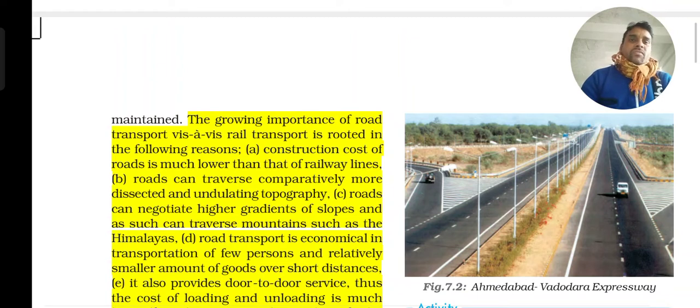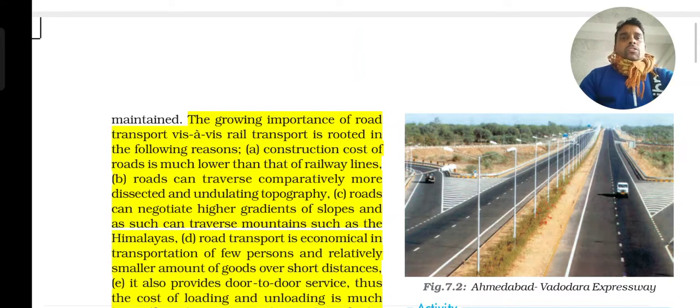If it is very far, then people generally take means of transport like the railway. For short distances, a small amount of money can be spent by the people or the businessman, and he can transport his goods.